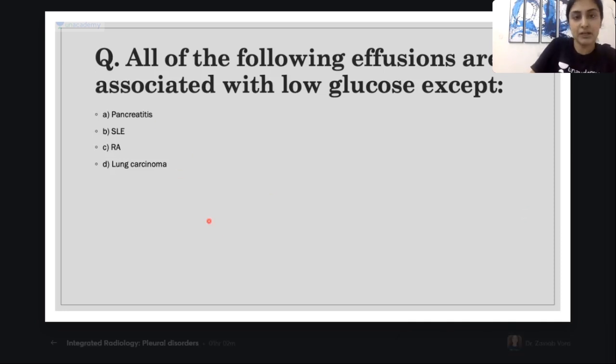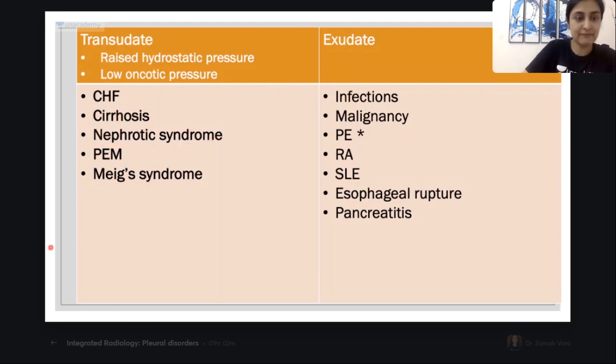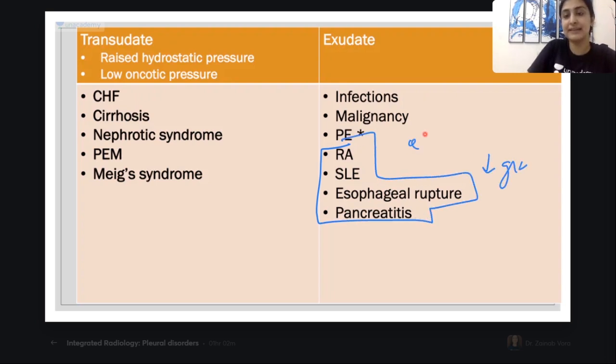So remember, low glucose. Remember this, amongst our box only, I will just mark it for you. Everything below PE, all of these 4 causes are associated with low glucose. Okay, so remember it like that. Very, very important. RA, even though you must have heard that RA is the only thing associated with low glucose, it is not so. RA has the minimum amount of glucose, but all of these 4 causes have low glucose. Is it clear, guys?